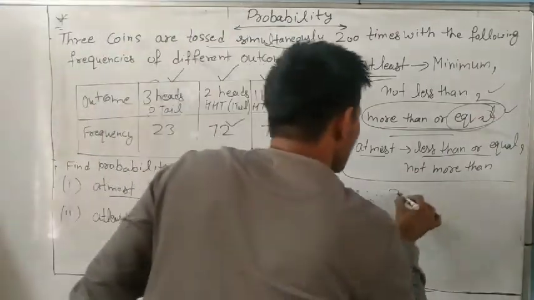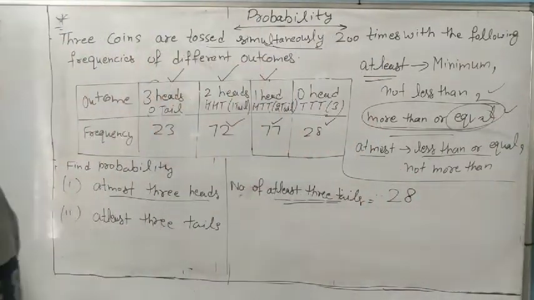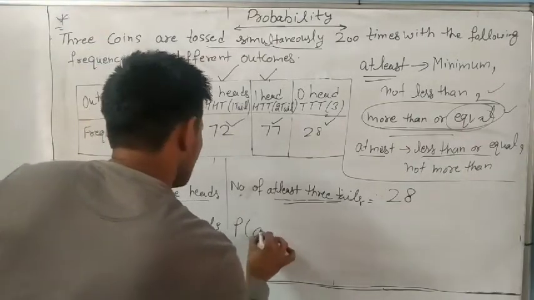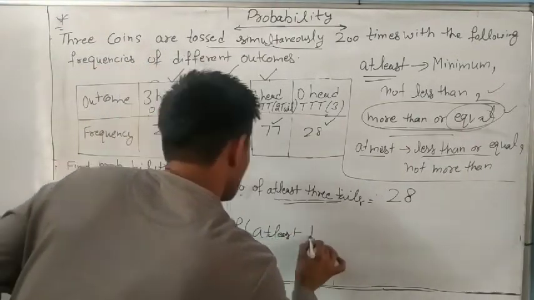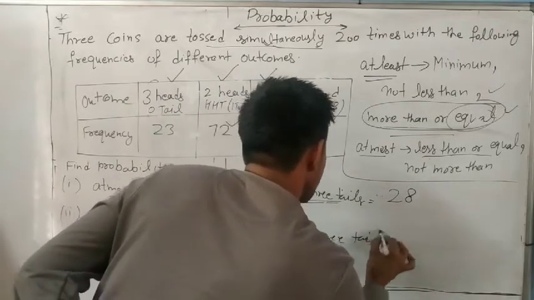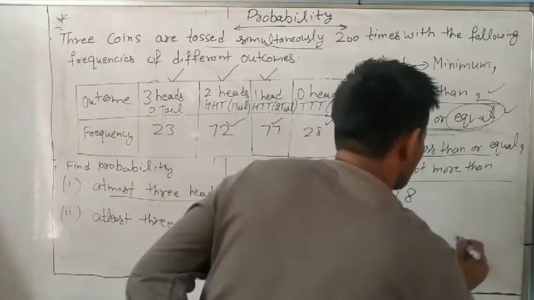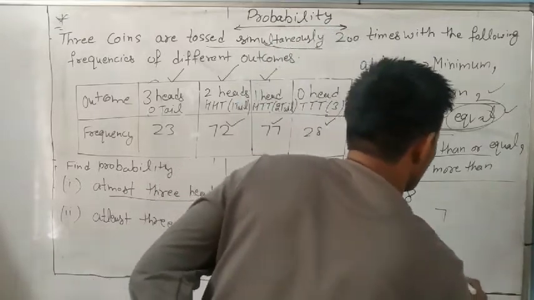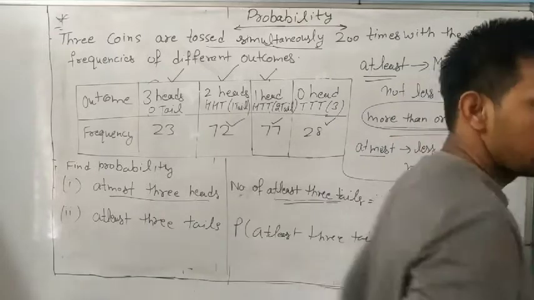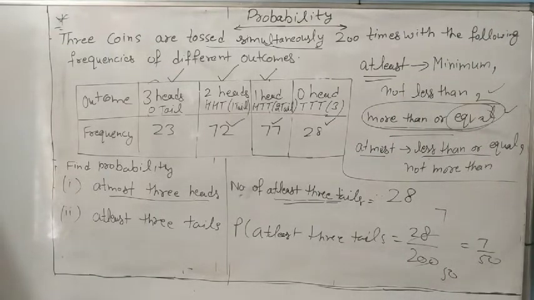How many? 28. Understand? So the probability of at least 3 tails is 28 by 200, so 7 by 50. So what is the answer? 7 divided by 50. So you should remember what is the meaning of at most. At most means maximum, or at most means less than or equal. Less than or equal. Understand it?